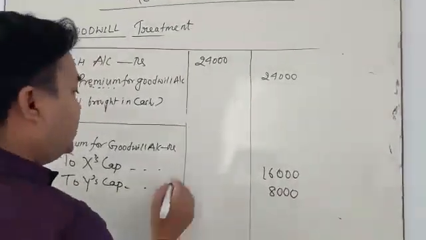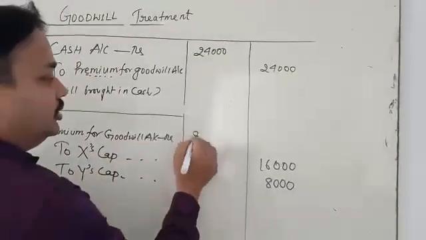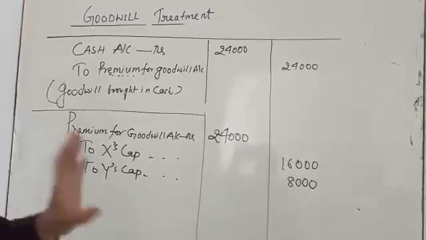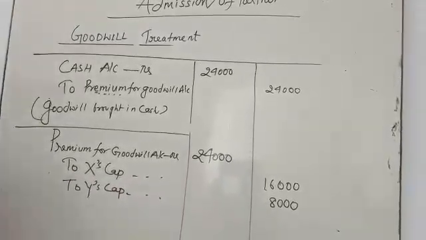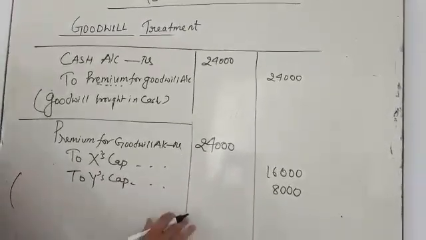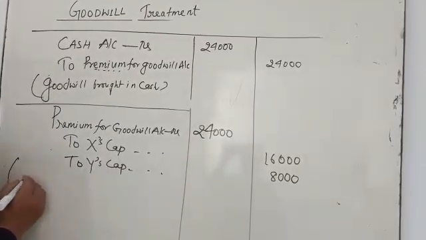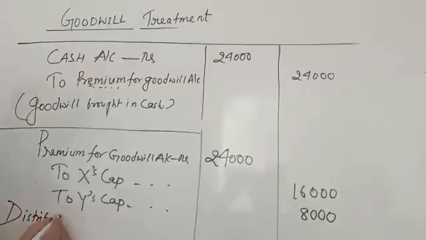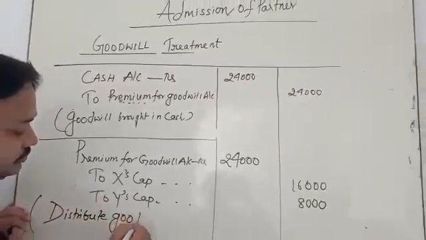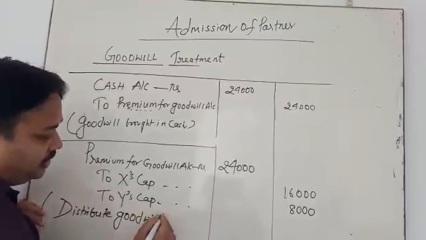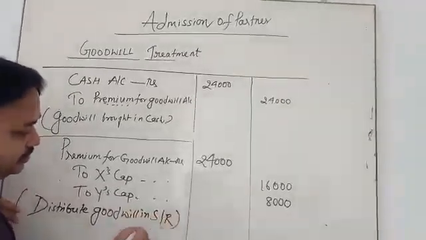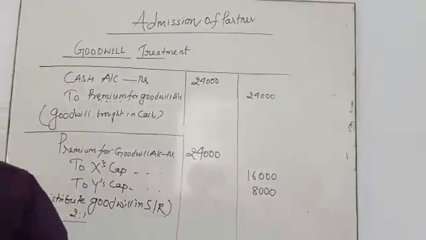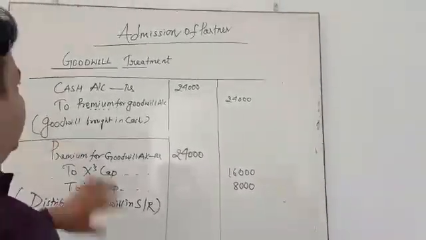This compensation is distributed in the sacrificing ratio. That is 24,000 paid by Z in the form of goodwill, that is called compensation of profit sharing ratio. You write down here the narration: distribution of goodwill in sacrificing ratio, that is 2:1.